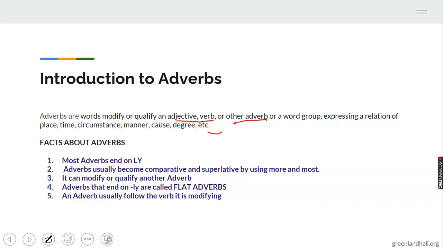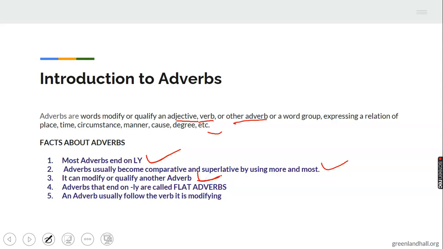Let's consider some facts about adverbs. One, most adverbs end in ly. About 95% of adverbs end in ly. Number two, adverbs can be used in the comparative and the superlative form, using more and most. You can have more carefully, most carefully. Then, an adverb can modify another adverb.